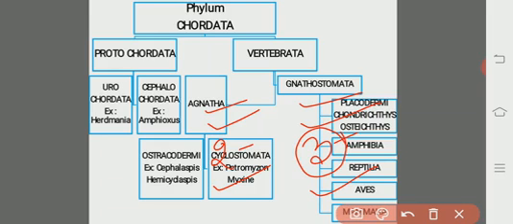Gnatho means jaws, stome means mouth, eta means bearing animals.